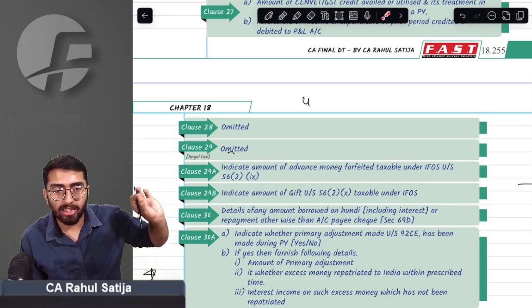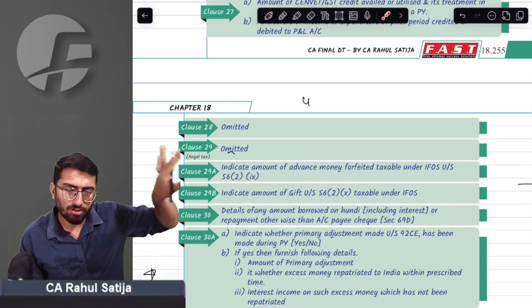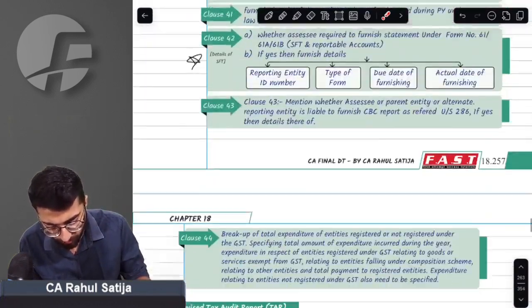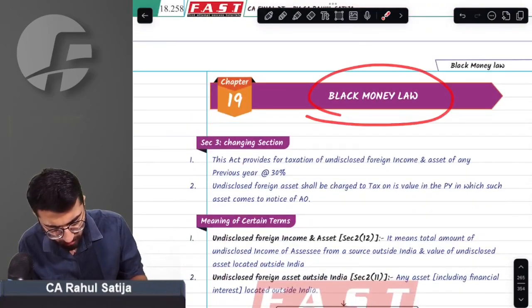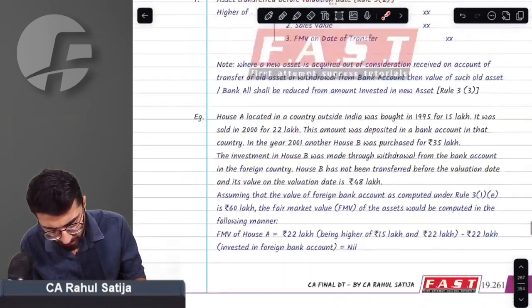For that matter, whatever reporting requirements there were regarding angel tax in the tax audit report have also been removed. So clause number 29 has been removed accordingly from your syllabus. What else amendments do we have? Black money laws, no amendments as such. There is a minor amendment in this case.